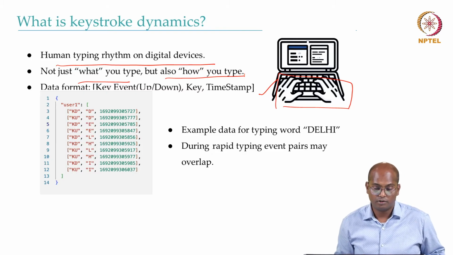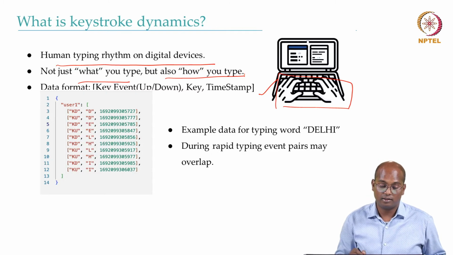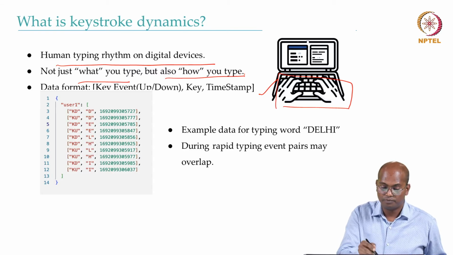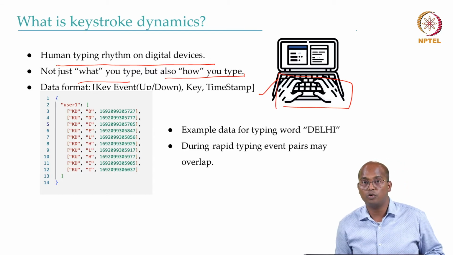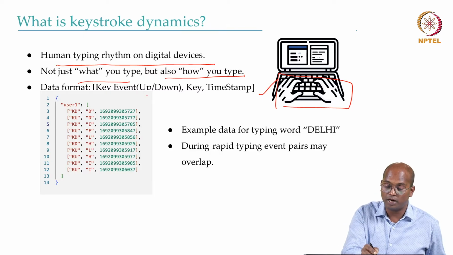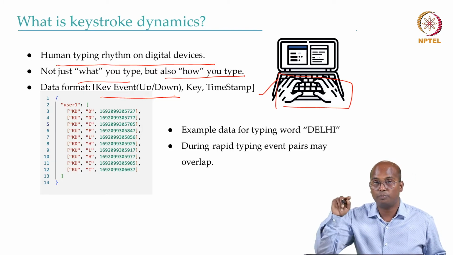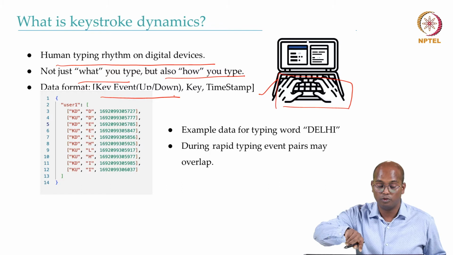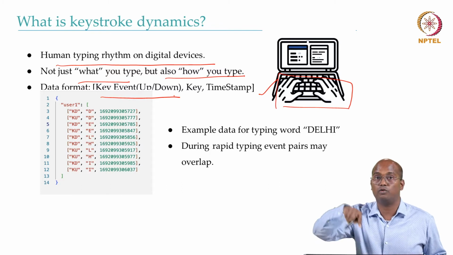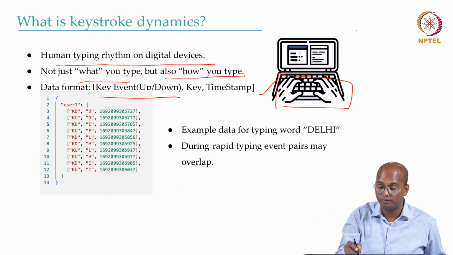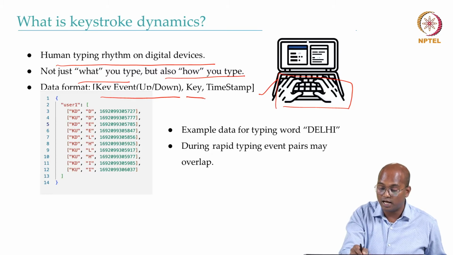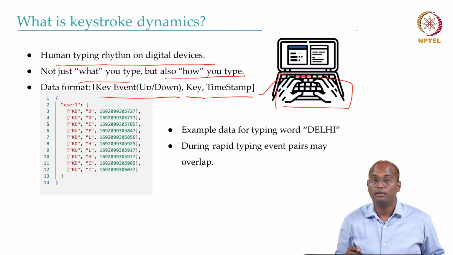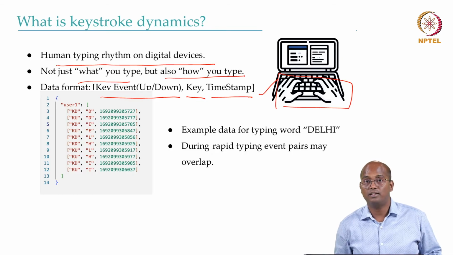As part of keystroke dynamics, as you can see, we collect different data for the different keystroke events happening. There are two primary keystroke events we captured: key up and key down. Whenever you press any key, you do the event key down, and when you release your hand, it's key up. If you capture the timestamp for that, you have a lot of details about the person, how the person is writing.